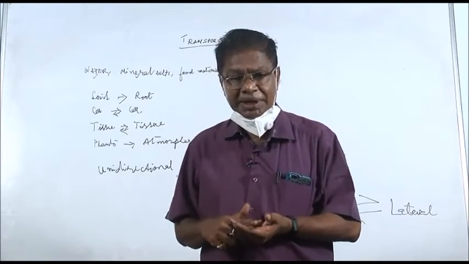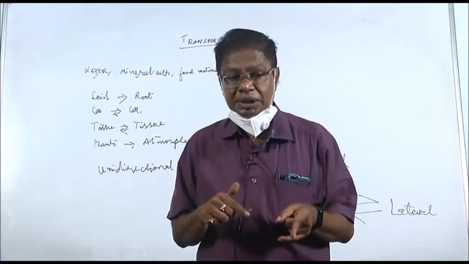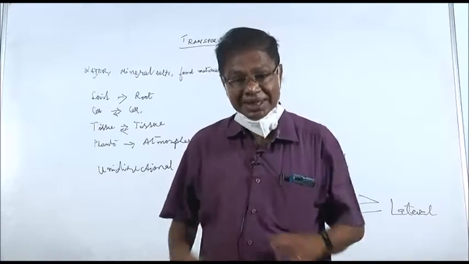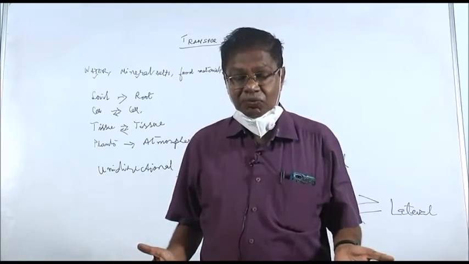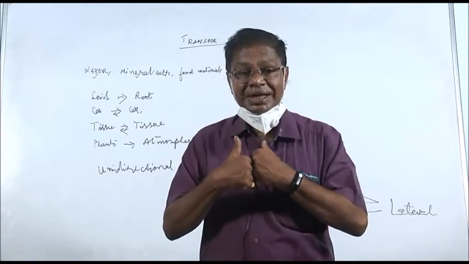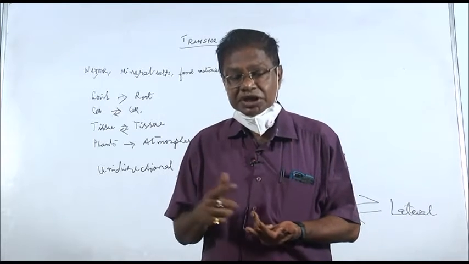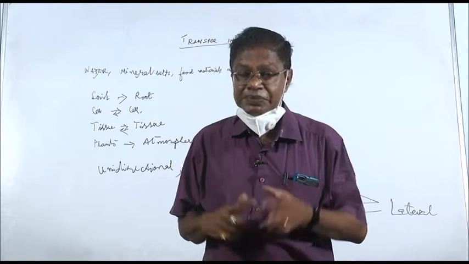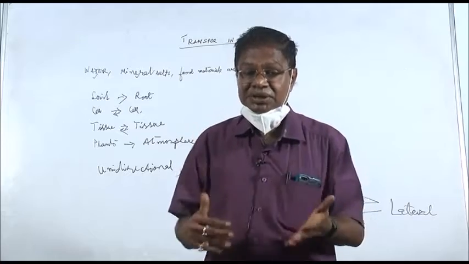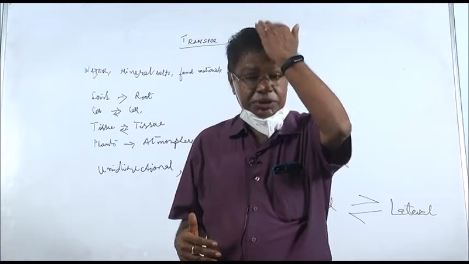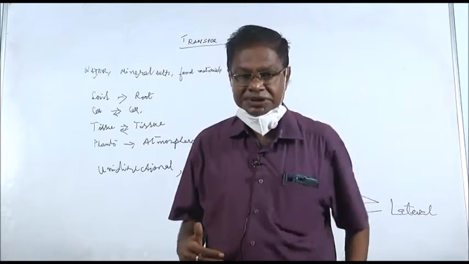So water and minerals enter into the plant through the root from the soil. Then the water and minerals move to different parts of the plant by cell to cell transport and tissue to tissue transport. Then the water from the plant moves out into the atmosphere by evaporation.